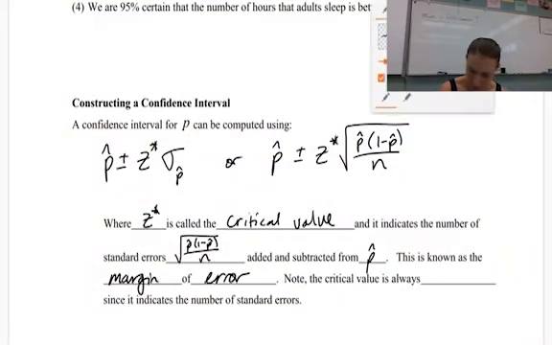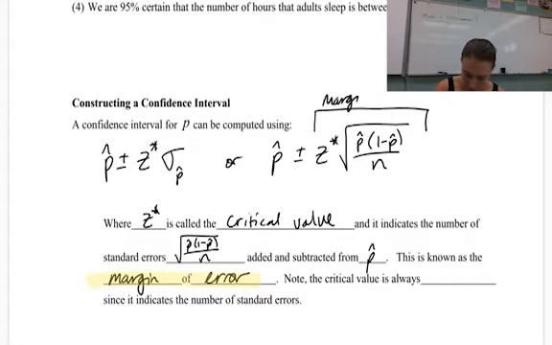So that margin of error term, you're going to need to know that. It comes up quite a bit. They'll reference the margin of error. You need to know what that means. And the margin of error is this amount. This is margin of error. So it's whatever you're adding and subtracting from your P hat. That's your error. So plus or minus some margin of error. Note the critical value is always positive. So always positive z-scores since it indicates the number of standard errors.